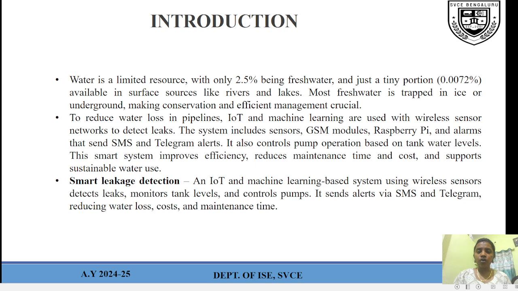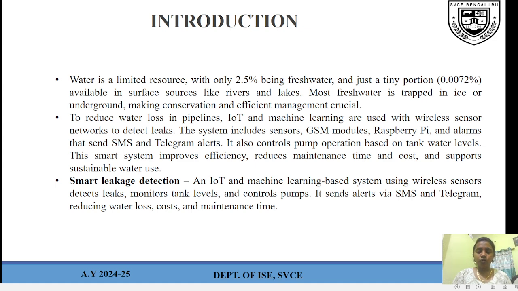To reduce water loss in pipelines, IoT and ML are used with a wireless sensor network to detect leaks. The system includes sensors, GSM modules, Raspberry Pi, and alarms that send SMS and Telegram alerts. It also controls pump operation based on tank water levels. This smart system improves efficiency, reduces maintenance time and cost, and supports sustainable water use.